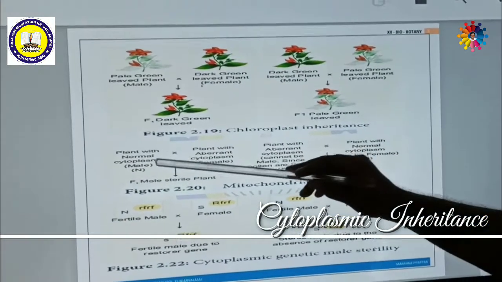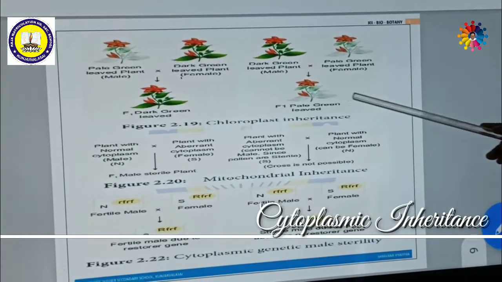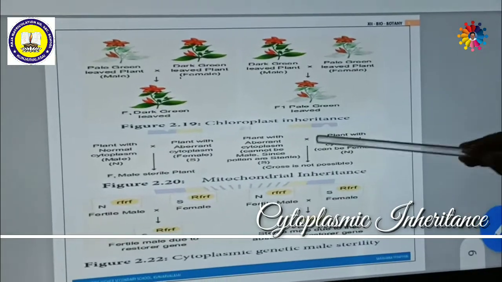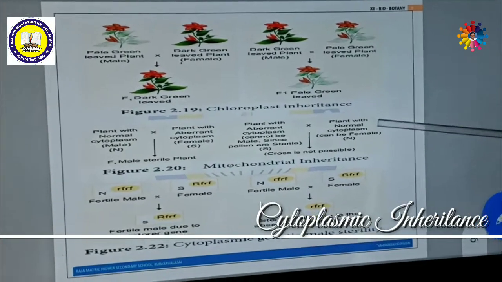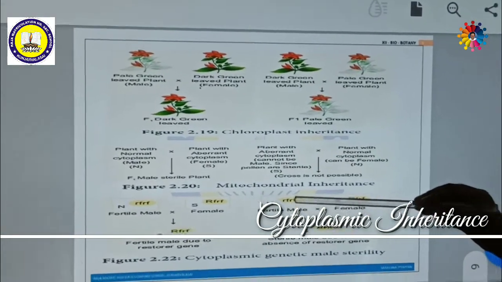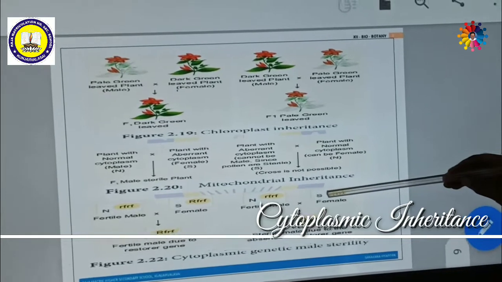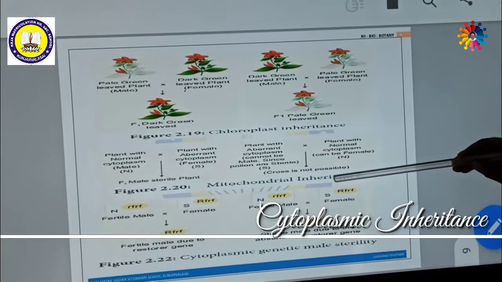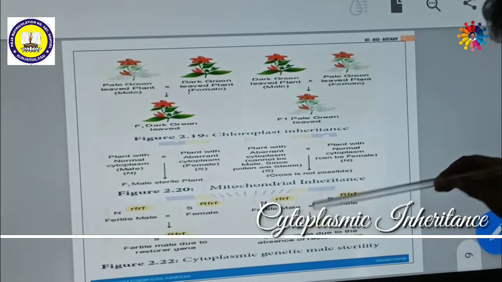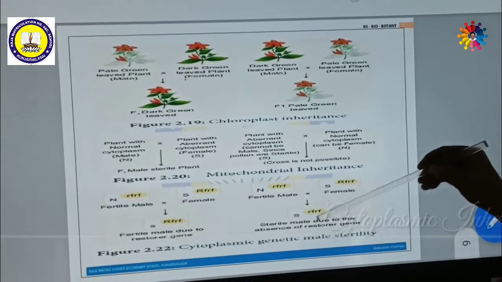So such a type of mitochondrial male sterility may occur. This is completely controlled by cytoplasm. Even though the nuclear gene is also influenced, the sterile cytoplasm present in the cytoplasm is also influenced to make it sterile. This is called male sterility, the male sterility in mitochondrial inheritance.